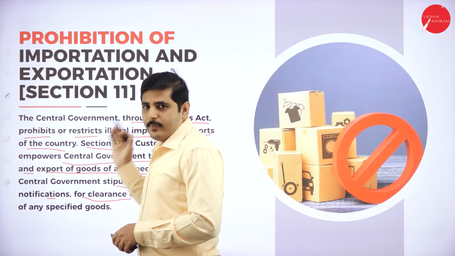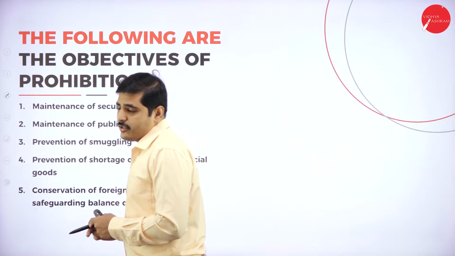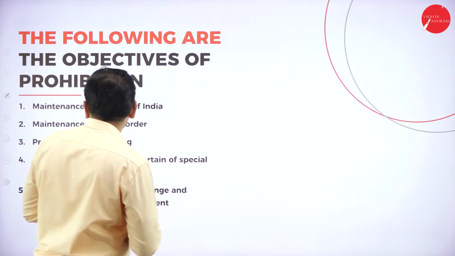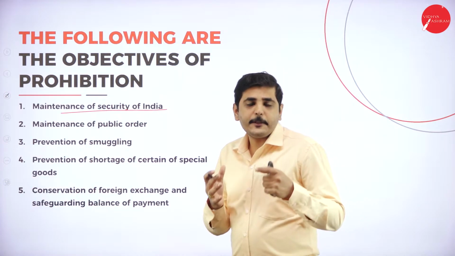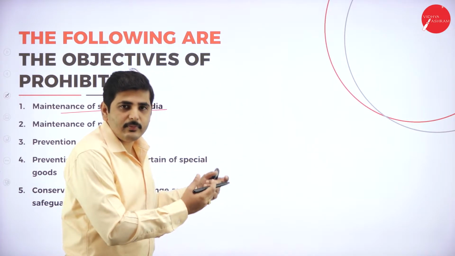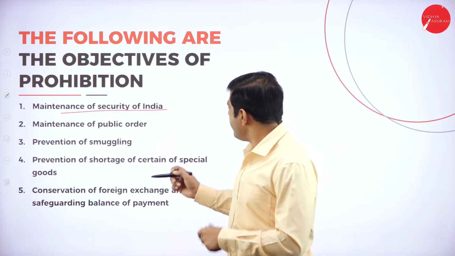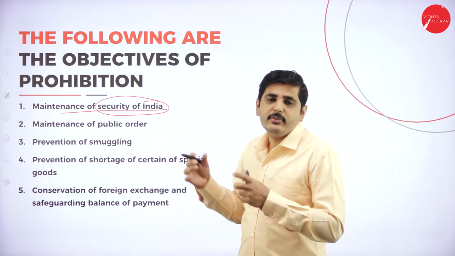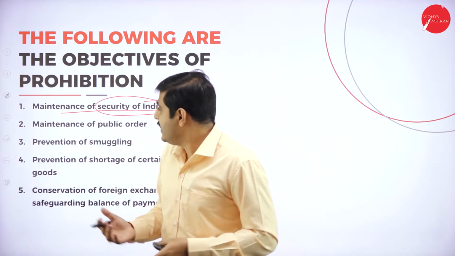Now come to the next slide. The following are the objectives of prohibition. So what are the agenda or objectives of prohibiting some goods? Let's see. First one, maintenance of the safety and security of India. So for example, exporting and importing of guns or other equipment or weapons or maybe gunpowder. These are very harmful for the security of the country. So that's why import or export of these goods without proper conditions or proper documents is prohibited.